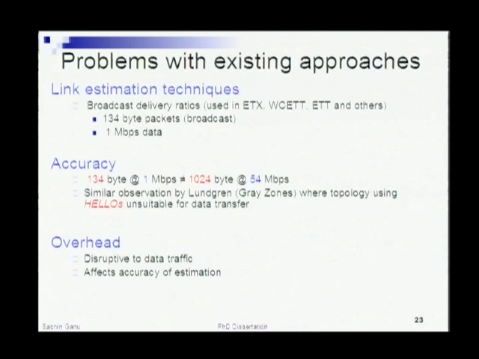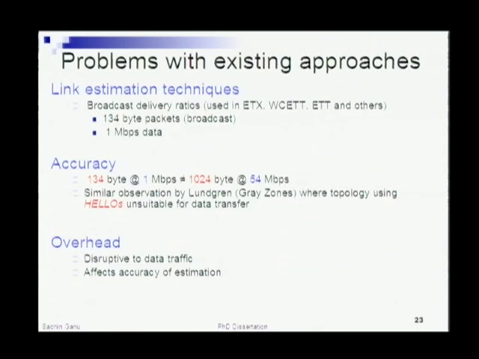But there is a problem with all of these methods, and it lies in how they estimate the quality of the link. The methodology used in most of these methods is to send a broadcast probe every so often, typically a 134 byte broadcast packet sent every 1 second.